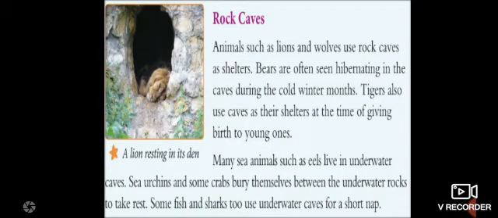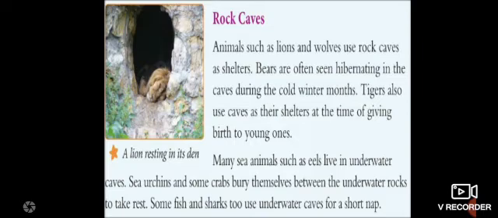Rock caves. Animals such as lions and wolves use rock caves as shelters. Bears are also often seen hibernating in caves during the cold winter months. So, children, you know that animals like tigers and wolves live in caves, and bears can also be seen in these caves during winter.